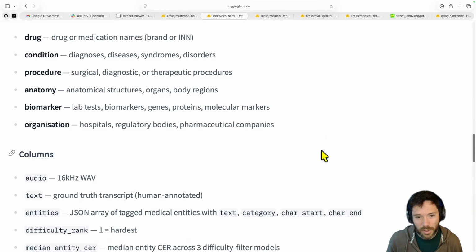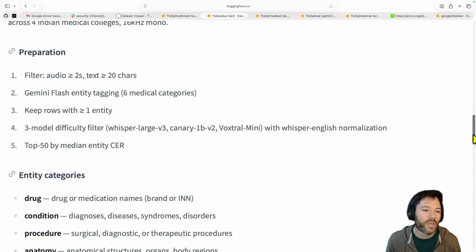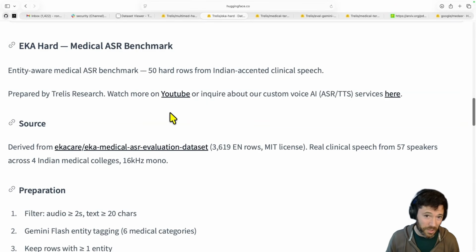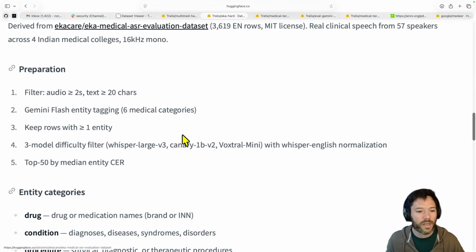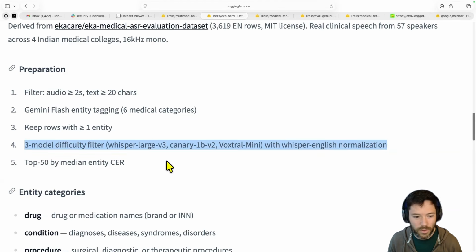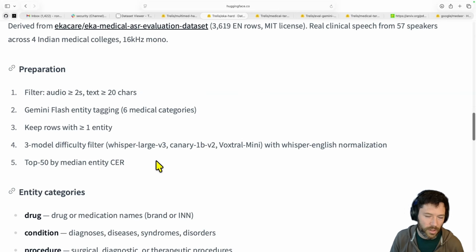Now, it's somewhat similar for EKA Hard. The difference with EKA Hard is that the ground truth transcripts are very clean. The reason is because it's speakers reading out a transcript as opposed to YouTube where it's being transcribed. So the quality tends to be generally very good. If I do the filter for audio and text, I've already got good data. I tag the entities, keep rows with more than one medical entity, and then I run my difficulty filter by running 3 models. And then I will take the top 50 by entity CER.